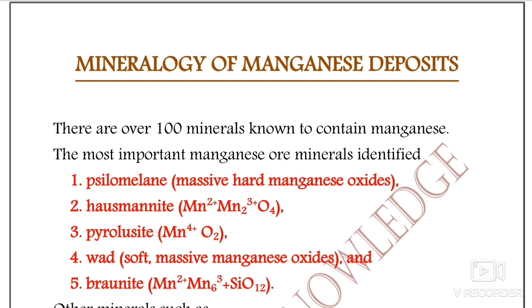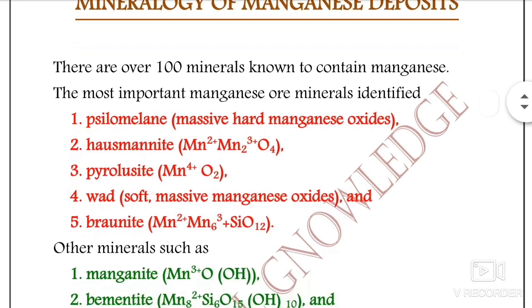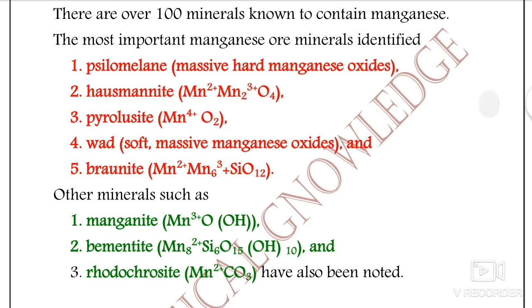If we talk about manganese, there are more than 100 known minerals which contain manganese, but the most important ones which we will discuss are given here. The most important one is pyrolusite, that is MnO2, and manganite, that is Mn2O3.H2O, written in green color, and psilomelane, that is MnO2.2H2O.